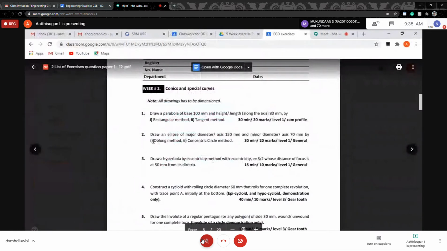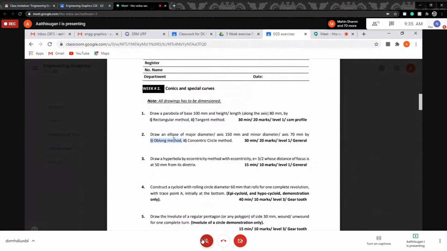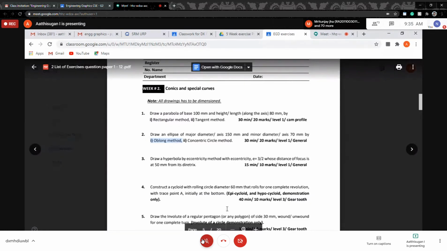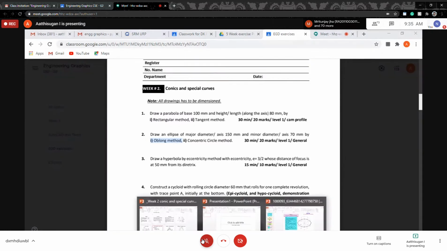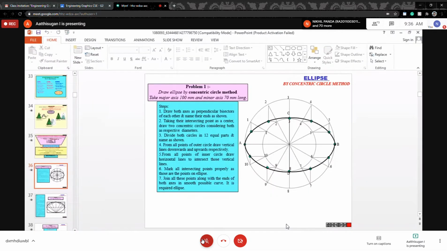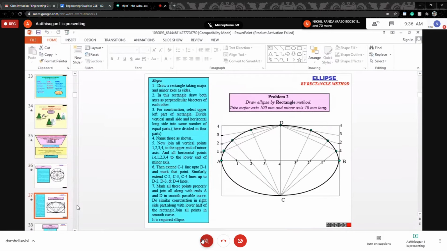Here the next is the oblong method. Before going to the oblong method, I will discuss the rectangle method. Both are the same. In the oblong method you draw only this angle, just rotate the angled rectangle. The remaining concept is the same as for the rectangle. So I will explain the rectangle method, then you may understand that it is the same.